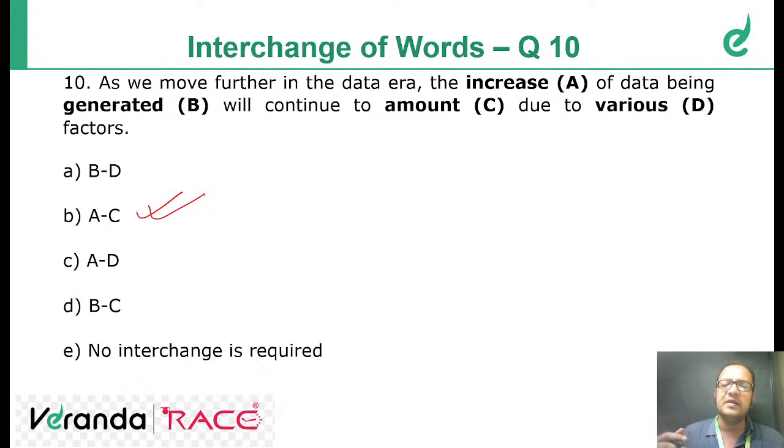So the amount of data being generated will continue to increase due to various factors. If you need, tell me, I'll explain the meaning of the sentence as well, because we are just trying to find the clues with which we can find the correct words being placed somewhere. But if we try to understand the meaning of it.